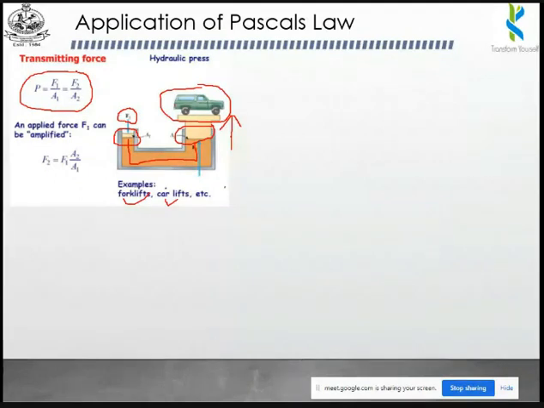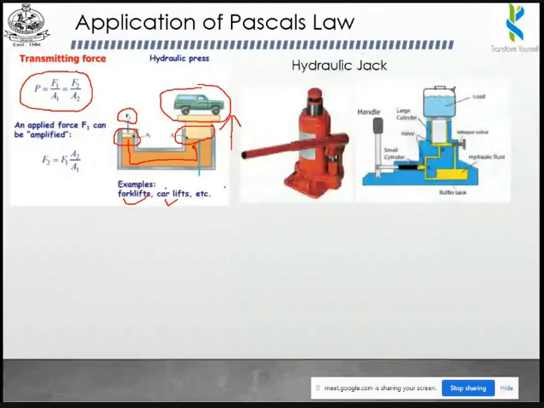And the second one, it is used in a hydraulic jack. So if you want to lift any heavy loads, you are able to use this hydraulic jack. This is the internal construction. This second diagram is the internal construction of this hydraulic jack. If you move this handle front and back, there is a sump available here. It is filled with oil. Okay. And also here you can see the cylinder.